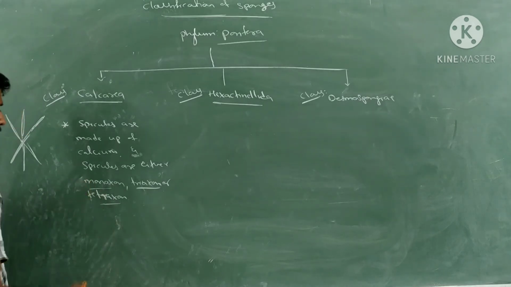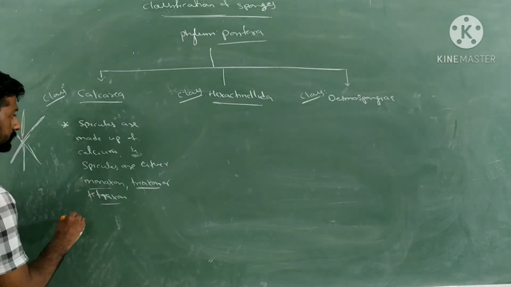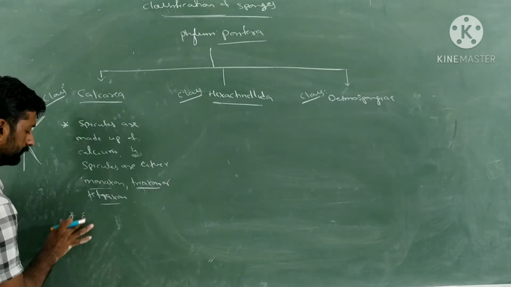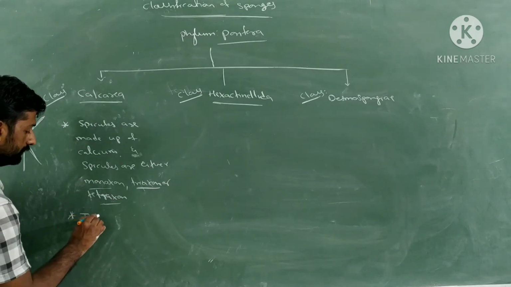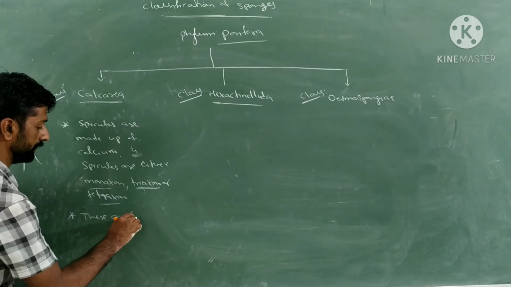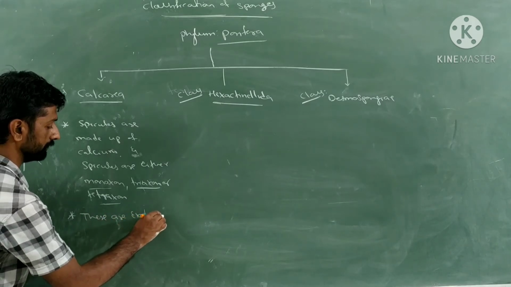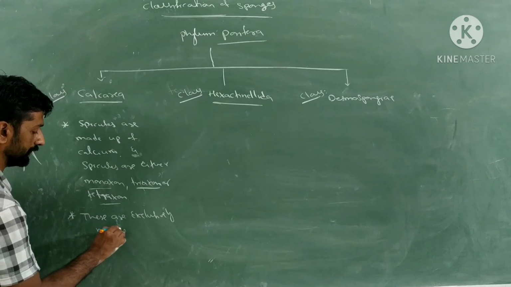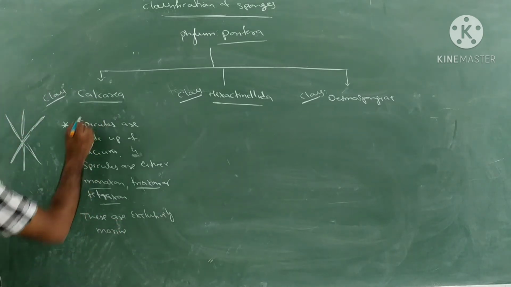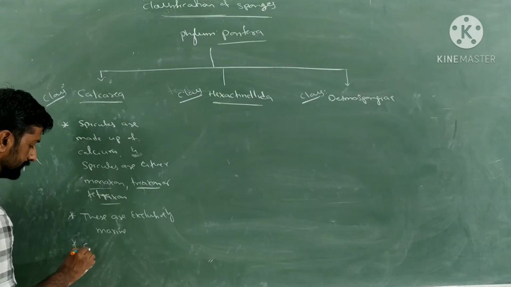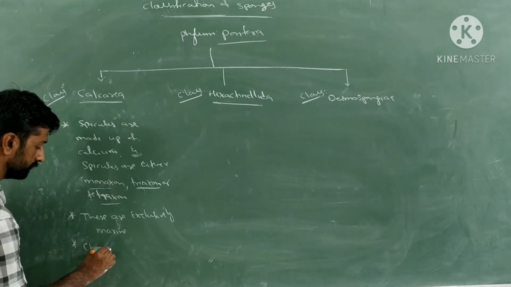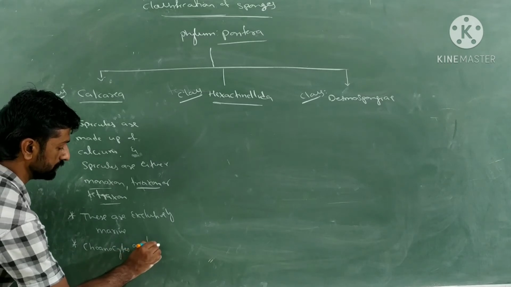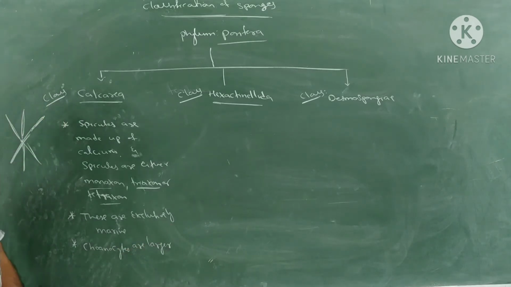And another feature of Calcarea is that these sponges are exclusively marine in nature. And here the collar cells, the choanocytes, are larger in size. Those are larger in size.